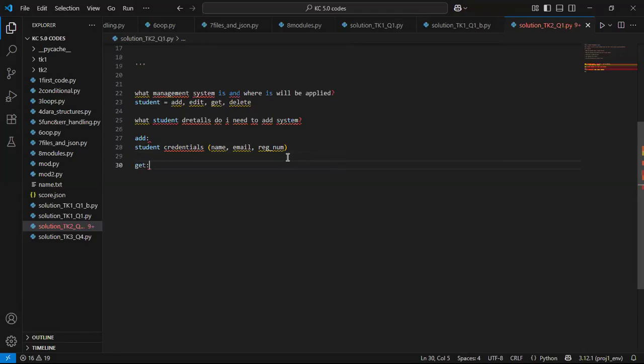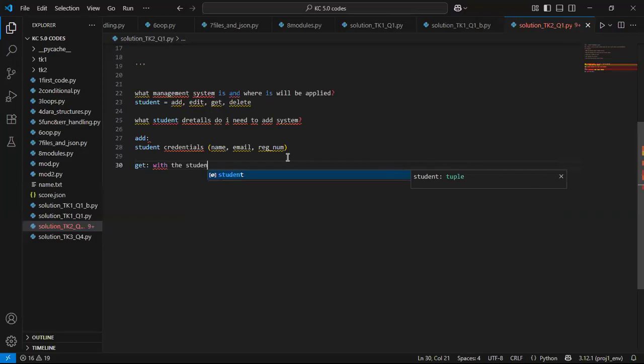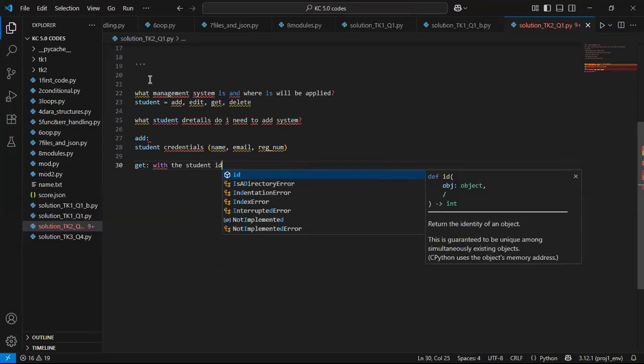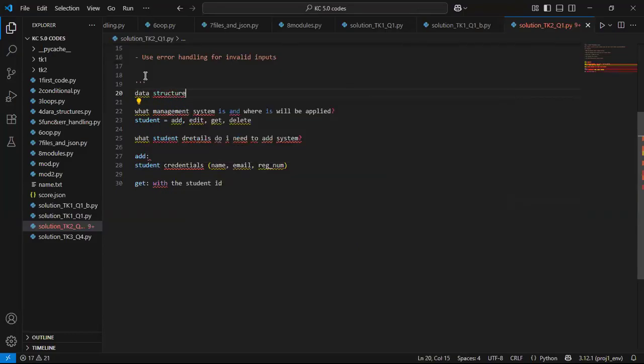Or with the available information, I understand that question. So now, how do I get a student? The best way of getting a student could be with the student ID, right? So at this point, we've covered data structure, right? Exactly. We've covered data structure. So I have the data structure in mind.